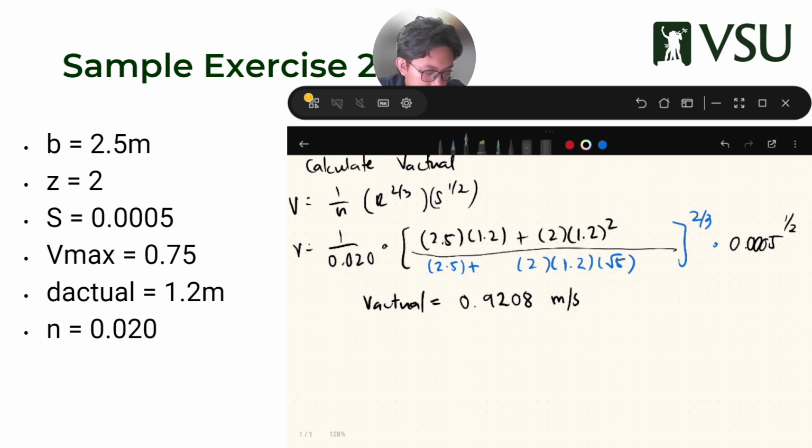Now again, I just want to remind you that your calculator works on PEMDAS. So I always try to follow the proper parentheses so that it doesn't have errors along the way.